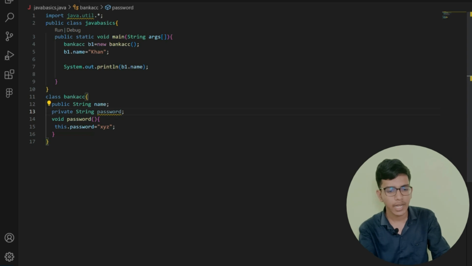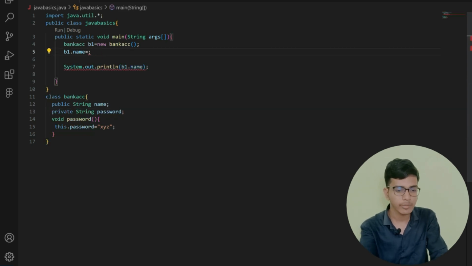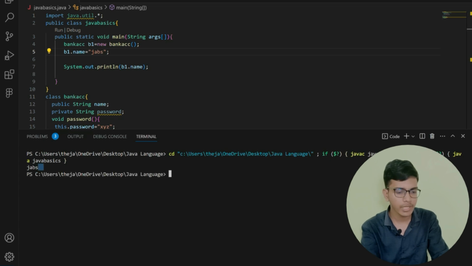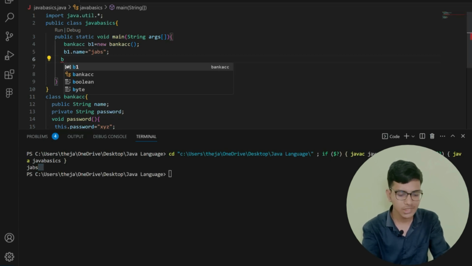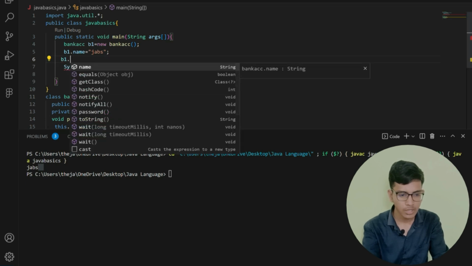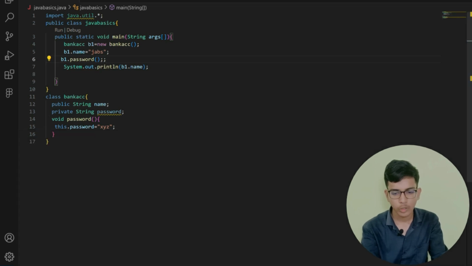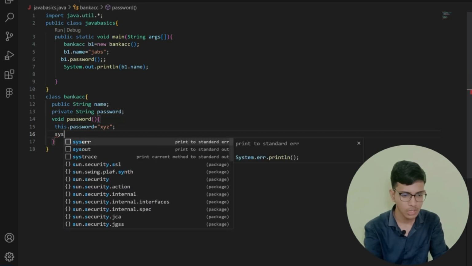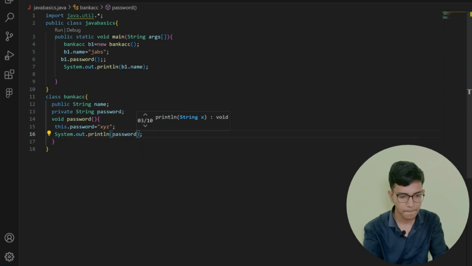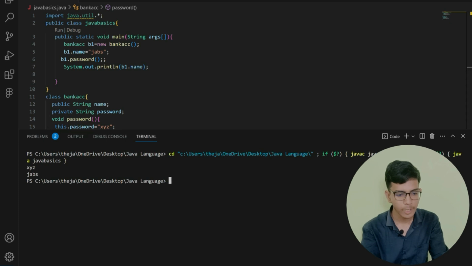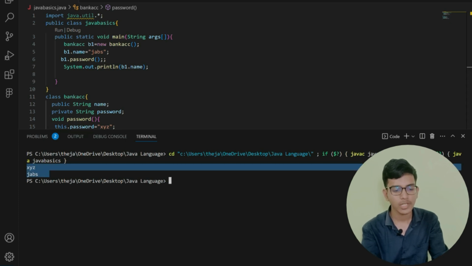Now let me save this, and here I am giving the name equals Jax. Now let me save this and run. It doesn't show me an error. I'm just printing. Now if I want to access b1.password, right? That's all. Now I want to print the password of my user, so I can print it here with System.out.print password. Now let me save this and run. You can see that I have printed the password of my user after my name.